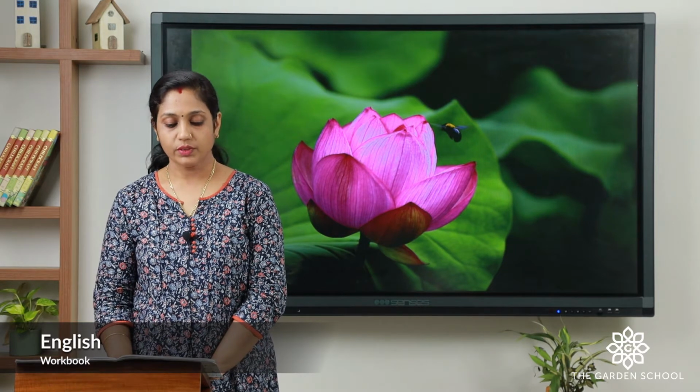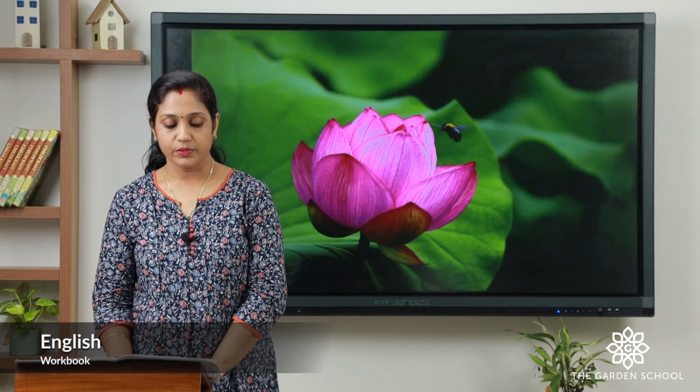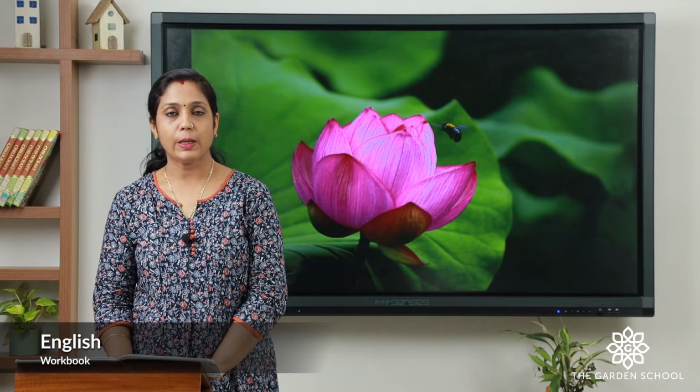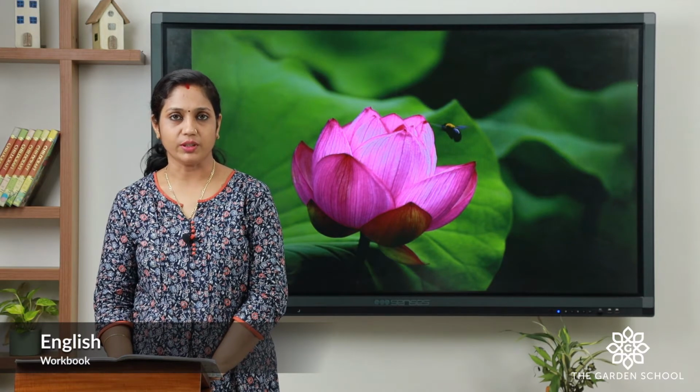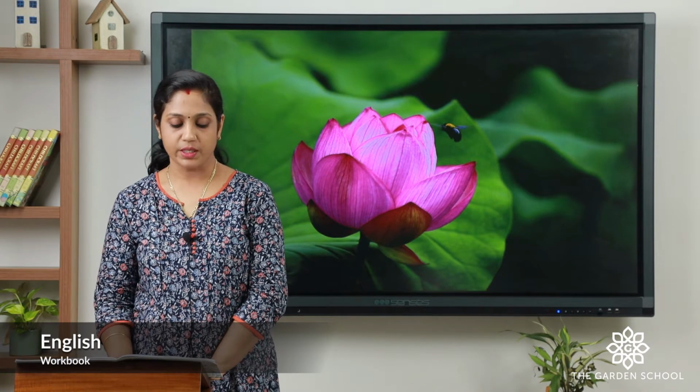Second one, the bee was trapped inside the flower, sleeping inside the flower, making honey. So, what was the bee doing inside the flower? Tick the answer. Moving on to the third question.